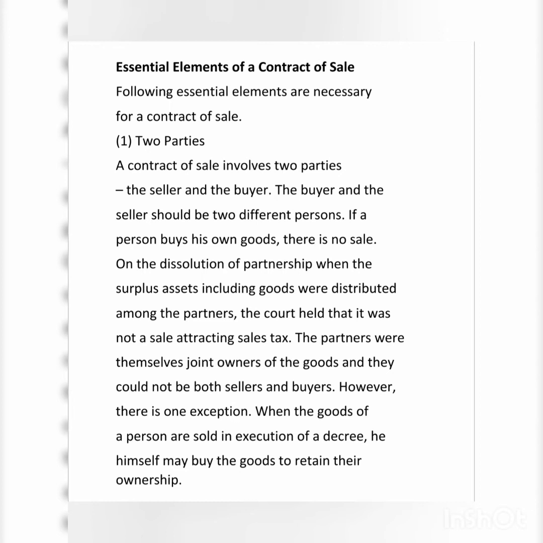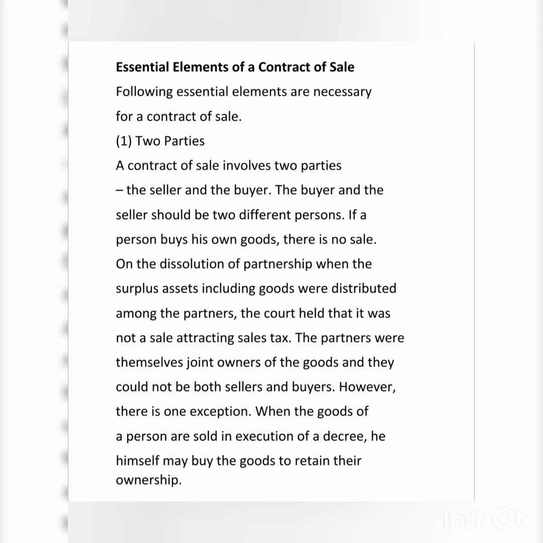The partners were themselves joint owners of the goods and they could not be both the seller and the buyer. In this partnership, as we saw, in the same way when a product is sold, there must be a buyer to purchase it. However, there is one exception. When the goods of a person are sold in execution of a decree, he himself may buy the goods to retain their ownership. Decree means an official order or a command by the court of law.